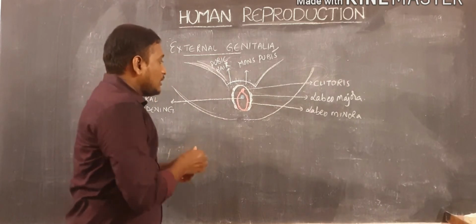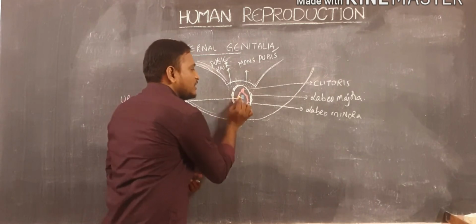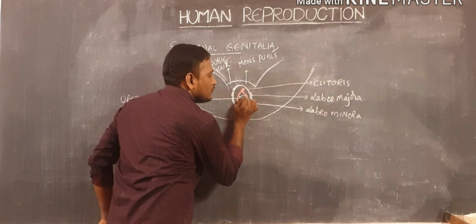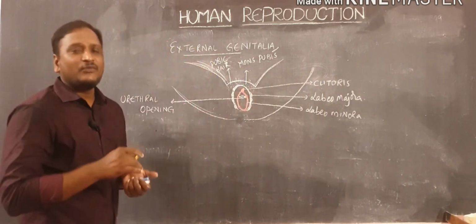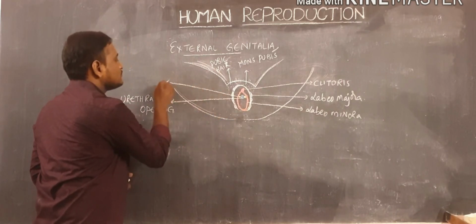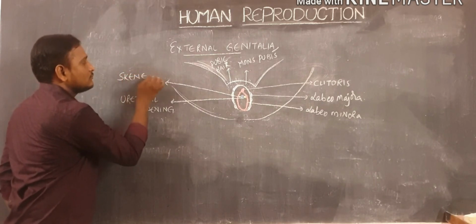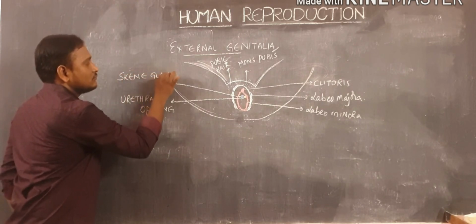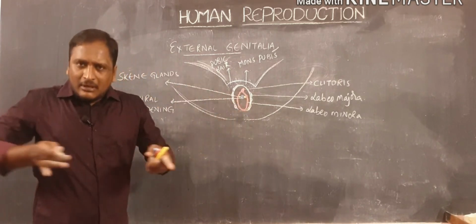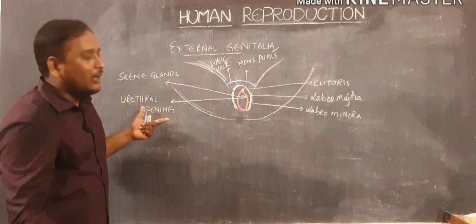At the surrounding side of the urethra, there is a pair of glands, which are also called skin glands. So skin glands are present at the lateral sides of the urethral opening. The urethral opening is mainly helpful to release the urine to outside.